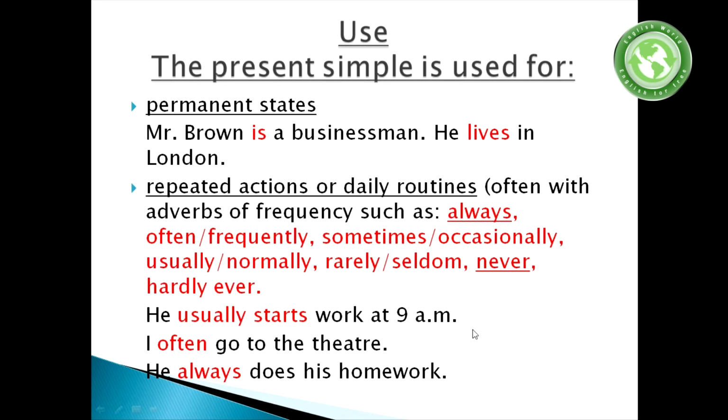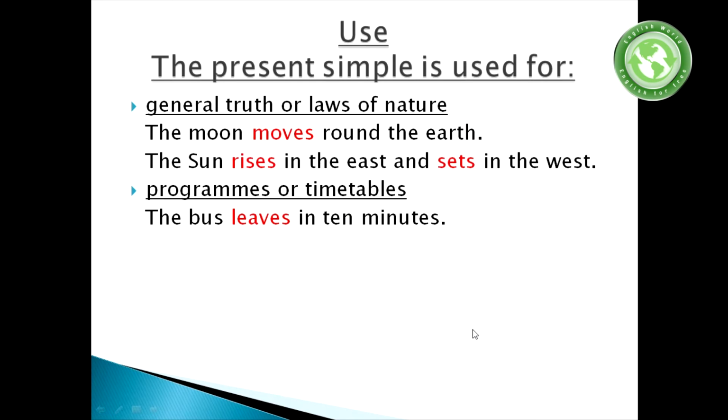Now let's talk about general truths and laws of nature. The moon moves around the earth. Here we can see that the moon moves around the earth. This kind of action is a law of nature or general truth.